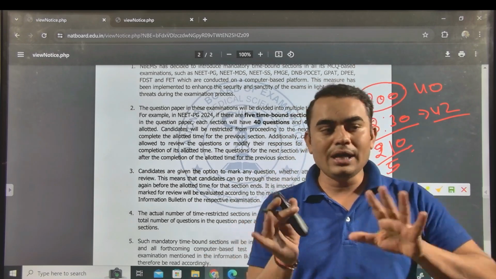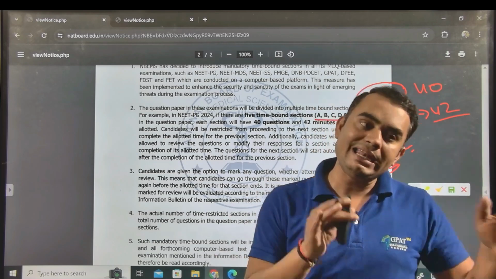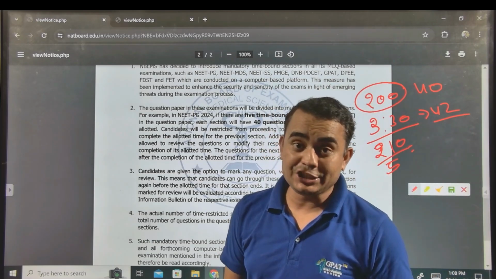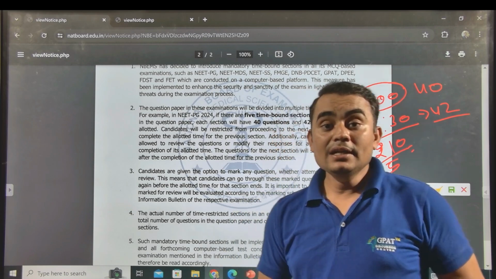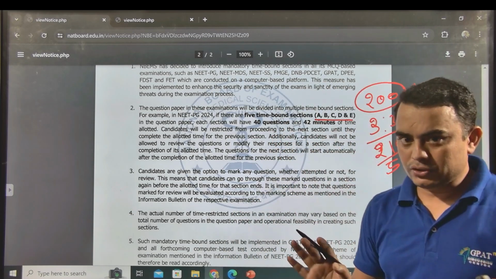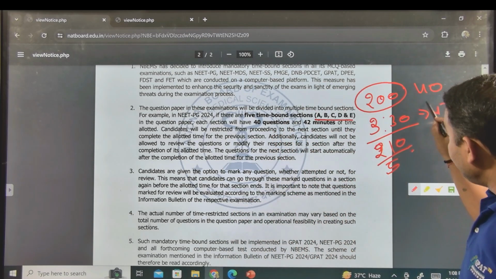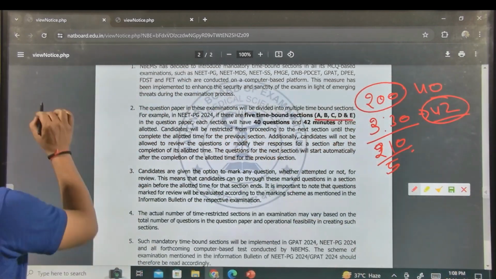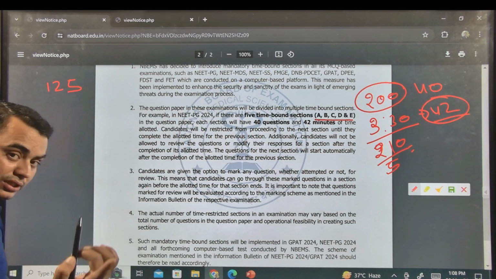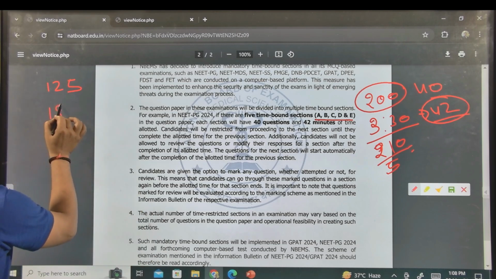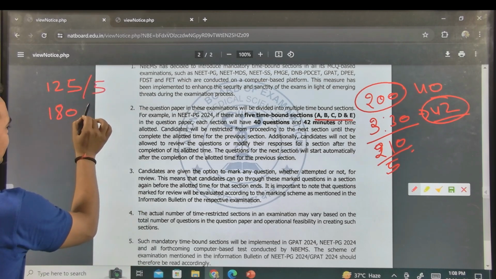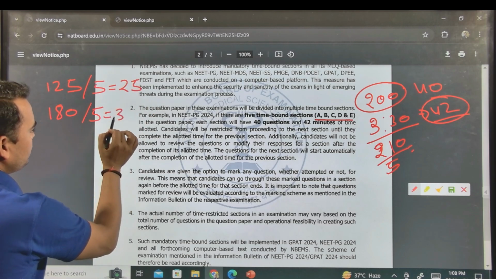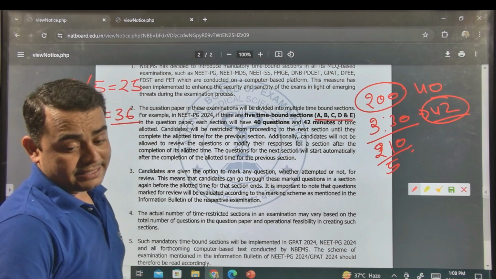Before that you can review those questions, you can attempt them again, but you cannot enter the next section until the time has completed. So you can review those questions, but in that limited time only. Now the GPAT examination has 125 questions and 3 hours, that means 180 minutes. So just divide by 5 for each section. Here you will get 25 questions for 36 minutes.